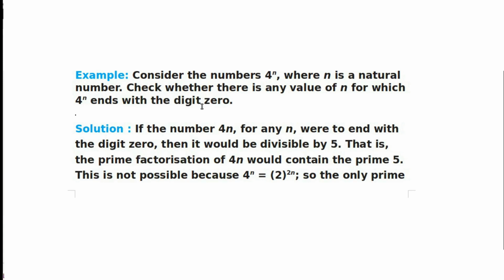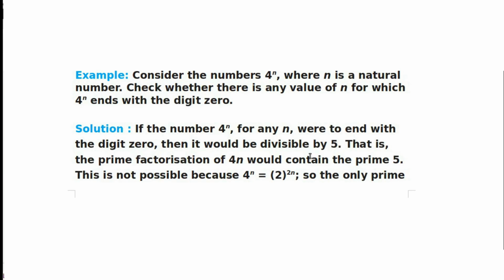Now we can find the solution of this question. If the number 4 raised to n for any n were to end with the digit 0, then it would be divisible by 5. I will explain this more. A number ending with the digit 0 means that it is a multiple of 10.